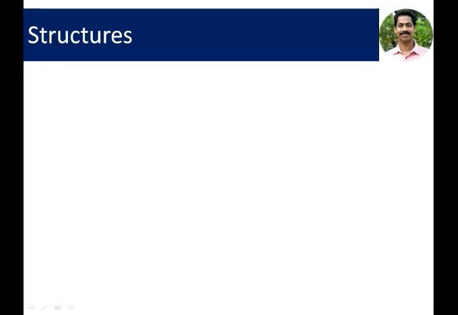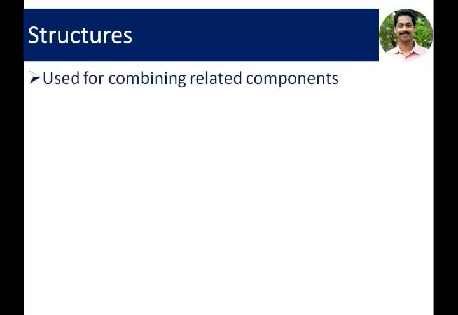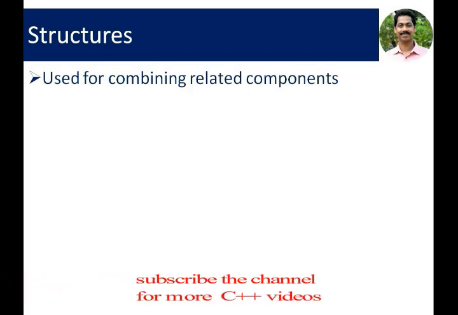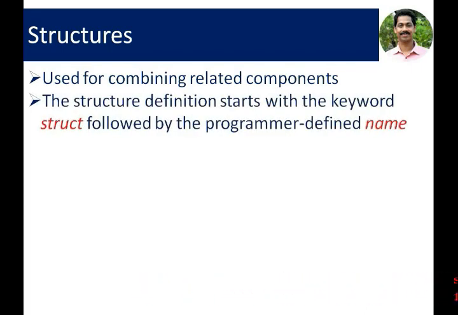The next defined data type is structures. It is used for combining related components. Information regarding a particular entity can be stored as a single structure. For example, the details of a student, the details of an employee, the details of a book, details of a medicine. All these are related components. These components can be combined into a single data structure, and this kind of construction is called a structure.